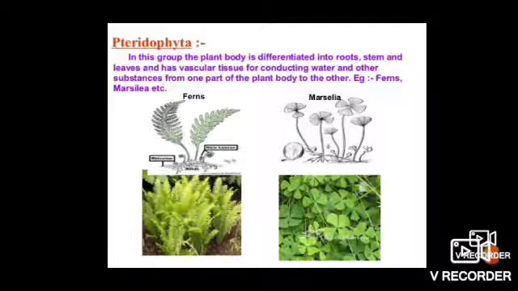Next is the Pteridophyta. In these plants, the body is well differentiated into root, stem and leaves. They have specialized tissues for conduction of water and other substances. Some examples of these plants are Marsilea, ferns and horsetails. Marsilea, ferns and horsetails are the examples of the pteridophytes.